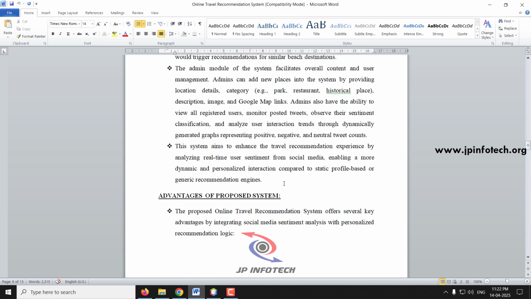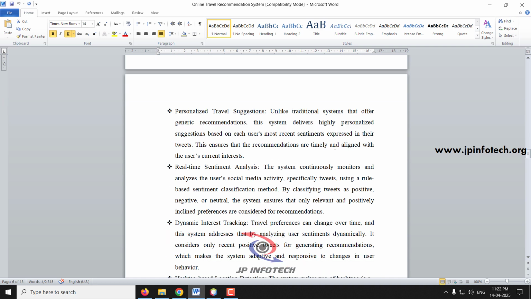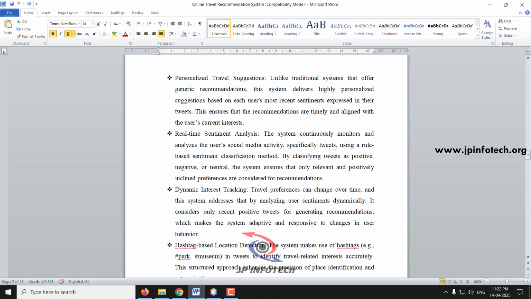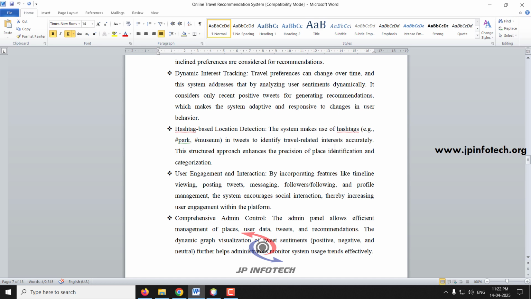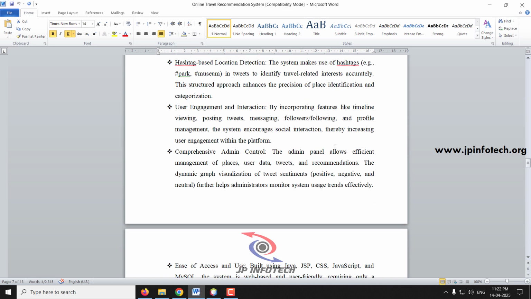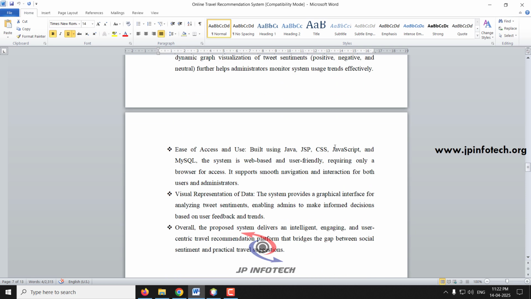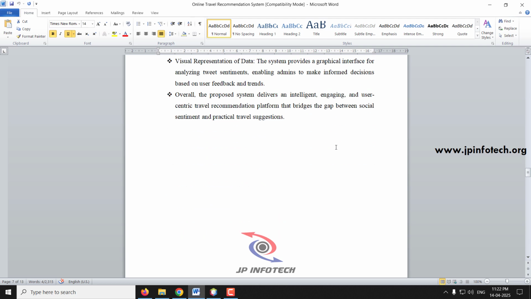So all these details have been explained in the proposed system. And coming to the advantages of the proposed system, the main advantages are personalized travel recommendation, which is the main thing the existing traditional system does not provide, and second, real-time sentiment analysis. Then dynamic interest tracking, hashtag-based location detection, user engagement and interaction, comprehensive admin control, ease of access and use, and visual representation of data. These are all the main advantages of our proposed system.